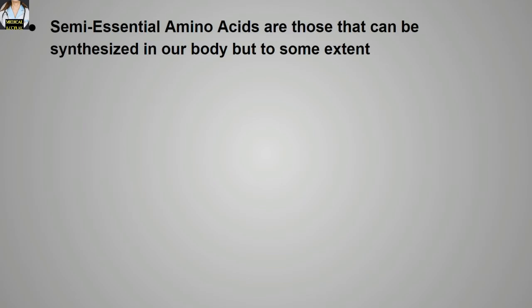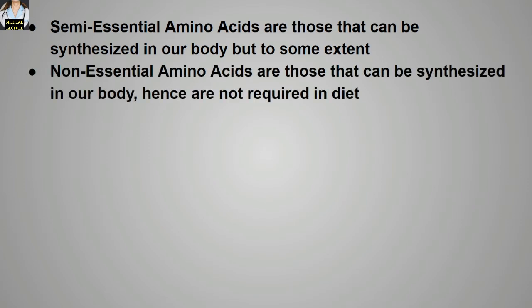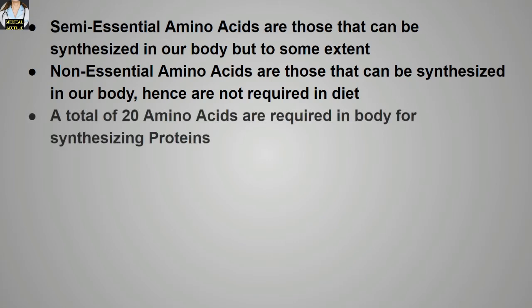While if you talk about the semi-essential amino acids, these are those amino acids that can be synthesized in our body but only to some extent. The examples are histidine and arginine. While the non-essential amino acids are those that can be synthesized in our body and hence they are not required in the diet. So total 8 essential, 2 semi-essential and 10 non-essential amino acids are present in our body. A total of 20 amino acids are required in our body for synthesizing the proteins, out of which 8 are essential, 2 are semi-essential and 10 are non-essential amino acids.